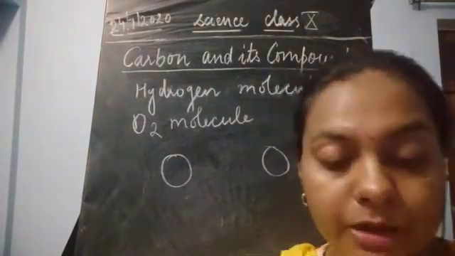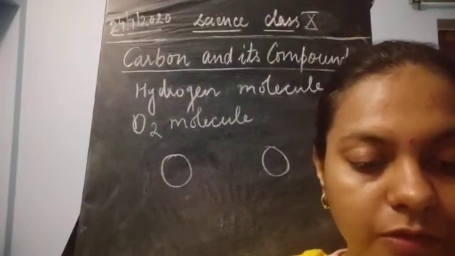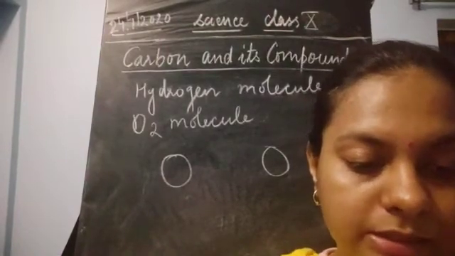What is the atomic number of oxygen? The atomic number of oxygen is how much? Please tell me.